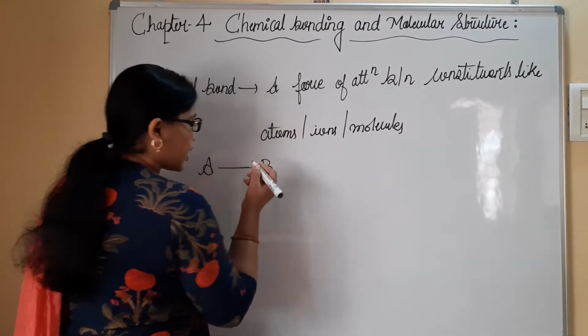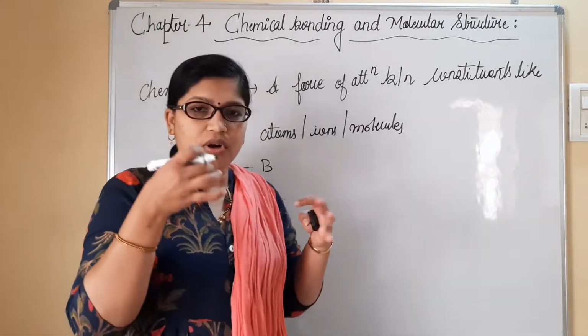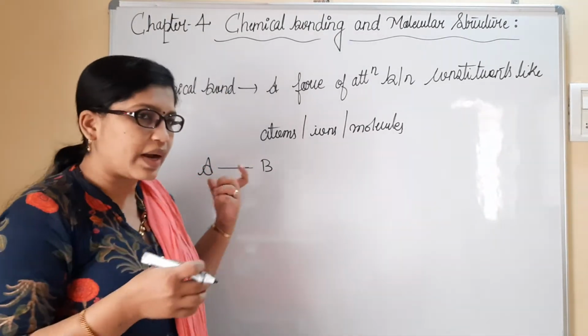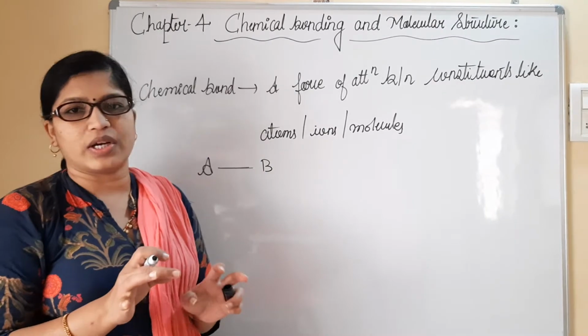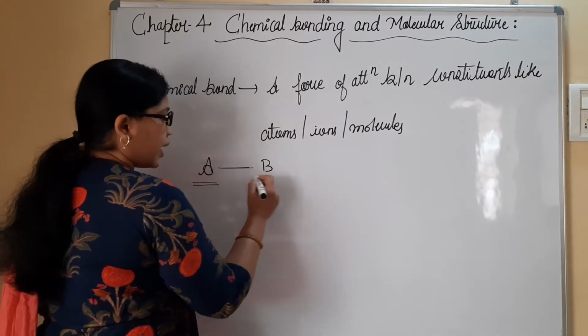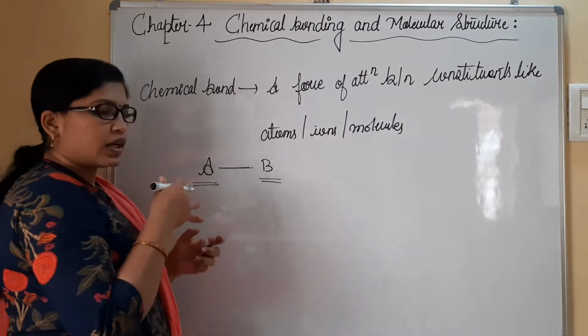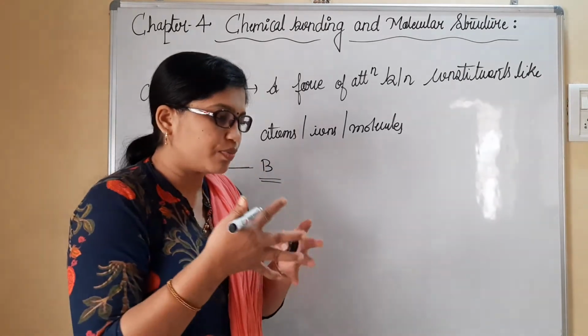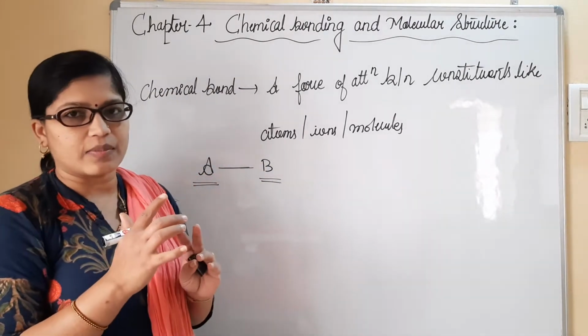It is not exactly with the help of any thread or any stick that we are binding these to each other. No, it is not like that. It is just a kind of force of attraction between A and B which forms a kind of nearing of these two atoms.